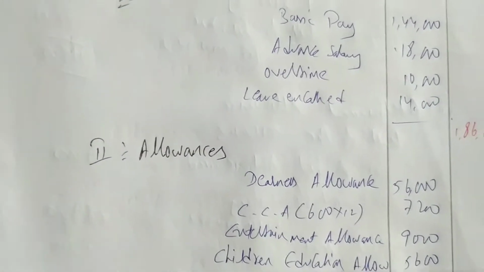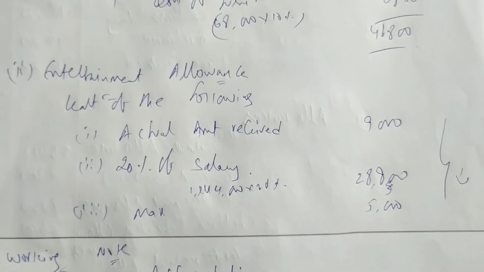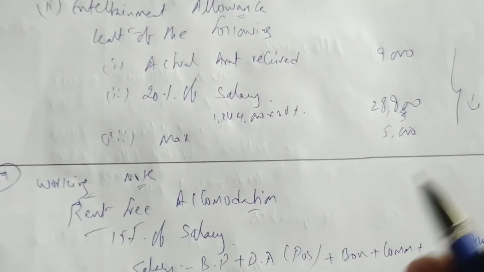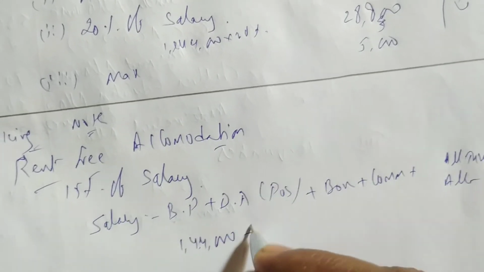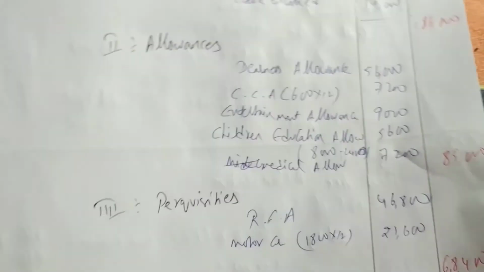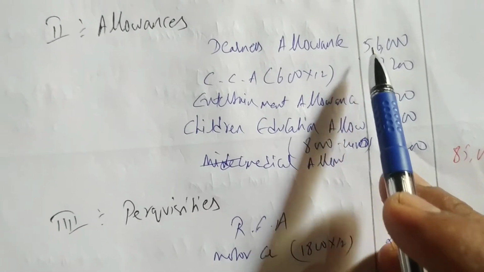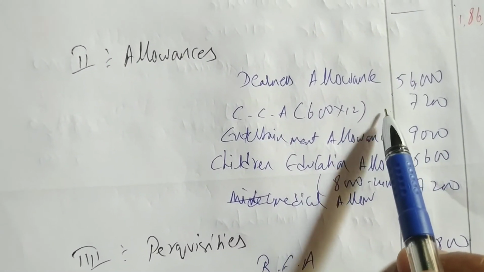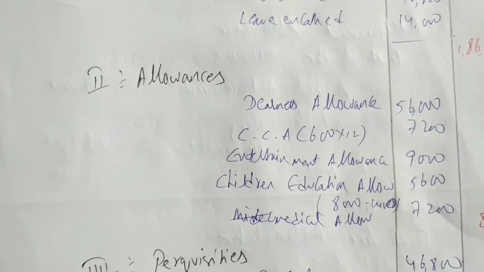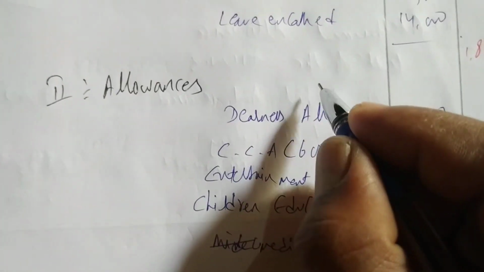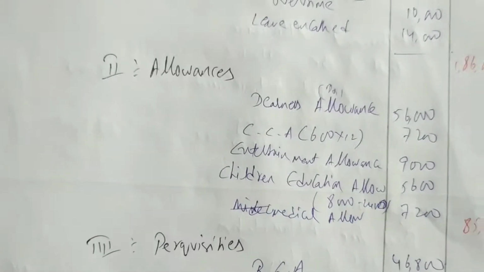Bonus is not there, so write 1,44,000. DA is there. Is it a part of salary? Yes, DA is a part of salary, 56,000. I am writing here part of salary, 56,000.